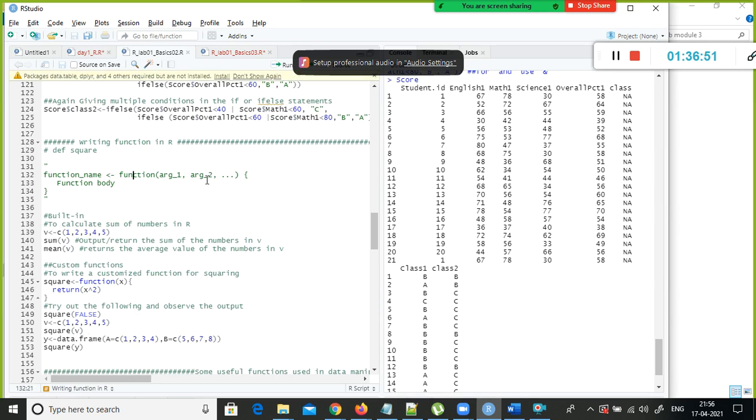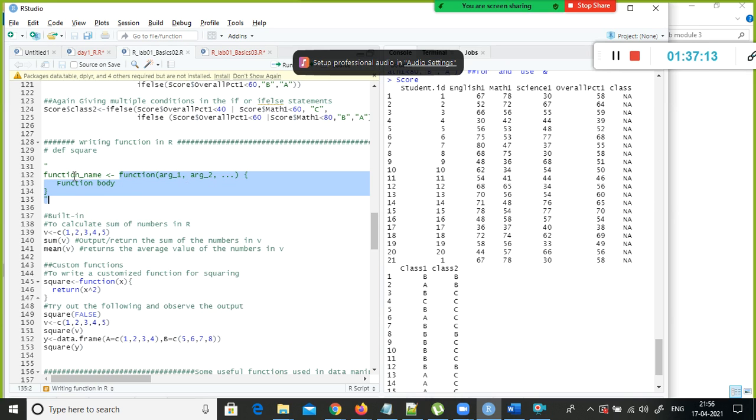Followed by the function, you need to specify the arguments. And followed by this, you specify the curly braces. Inside the curly braces, you can specify whichever statements need to be executed. But this function, you are going to assign to a variable.